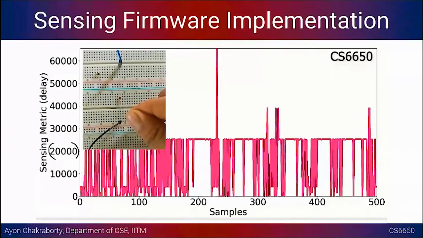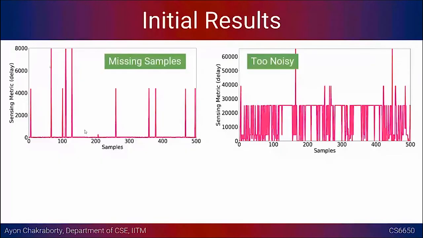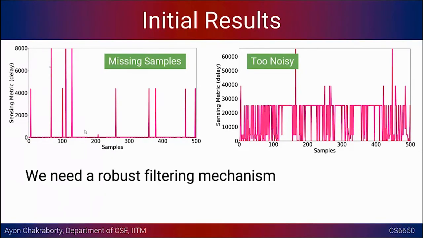So now we have this situation where we might sometimes be missing samples, and the other thing could be that it might be too noisy. So we somehow need a robust filtering mechanism. That is one thing that is expected of this algorithm.